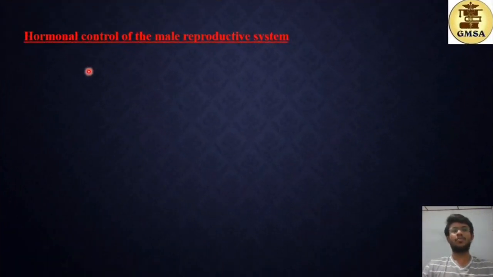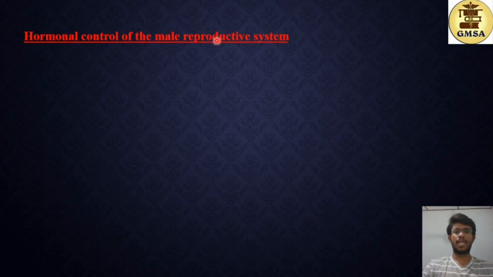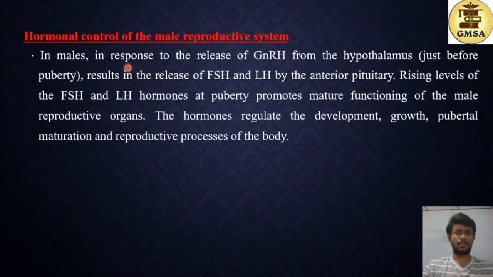Then moving on to the hormonal control, or the hormone regulation, of the male reproductive system. In males, in response to the release of GnRH from the hypothalamus just before puberty, FSH and LH are released from the anterior pituitary. GnRH is the gonadotropin releasing hormone, FSH is follicle stimulating hormone, and LH is luteinizing hormone.